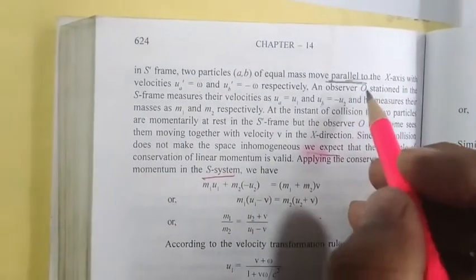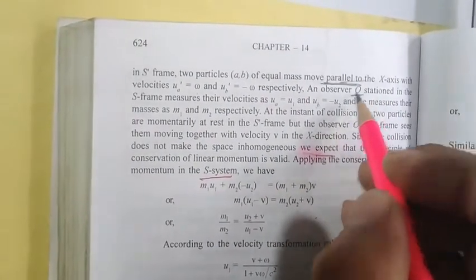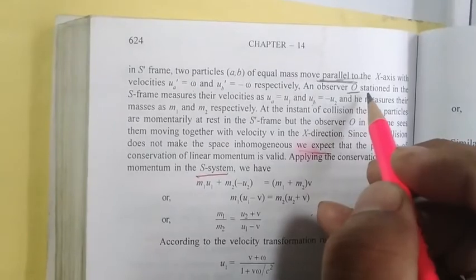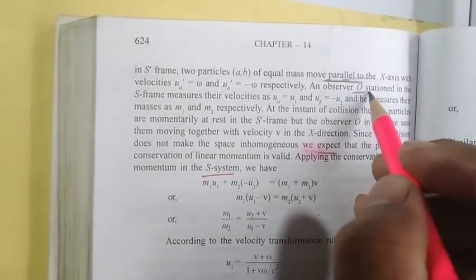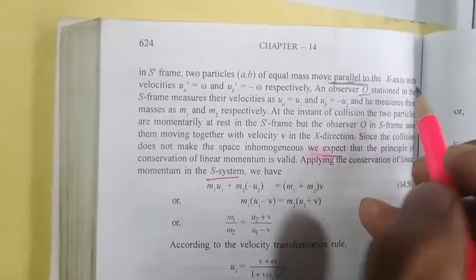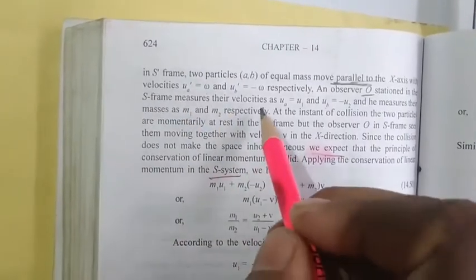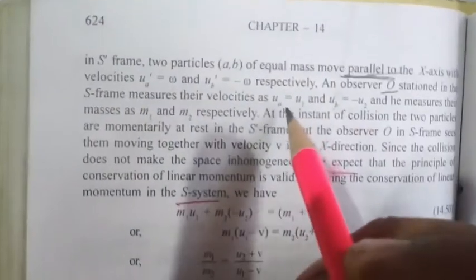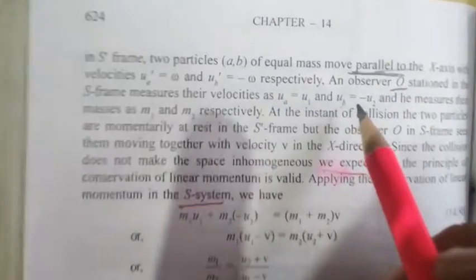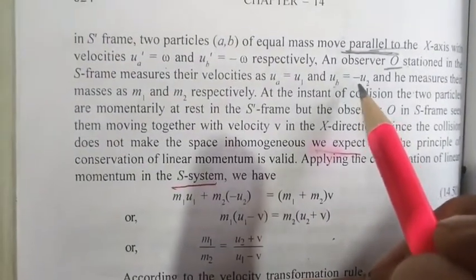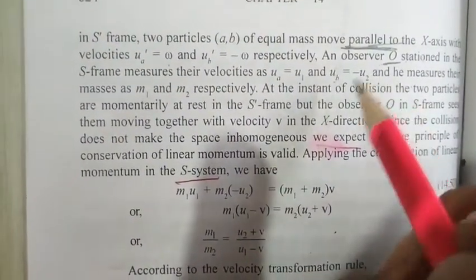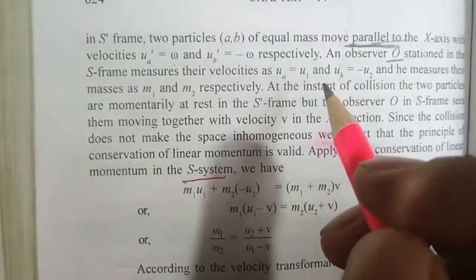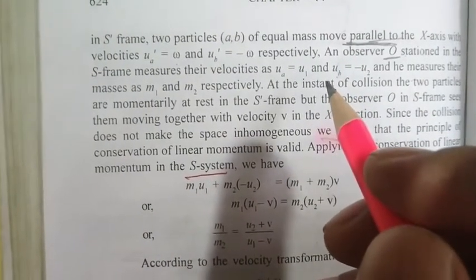An observer O, situated in the S frame, measures their velocities UA equal to U1 and UB equal to minus U2, considering velocity addition.